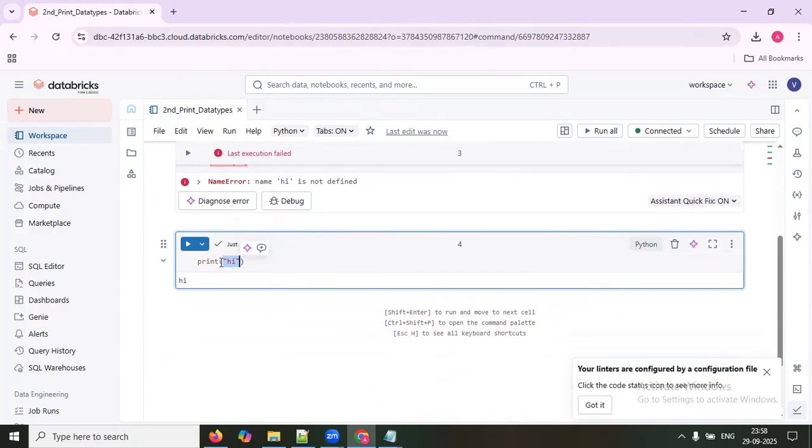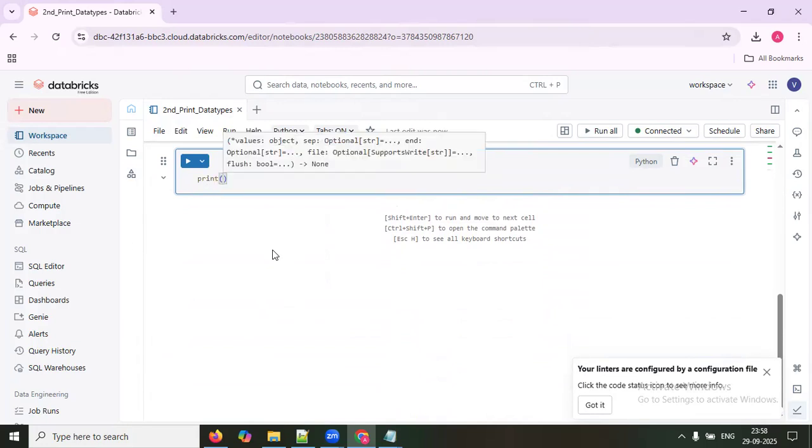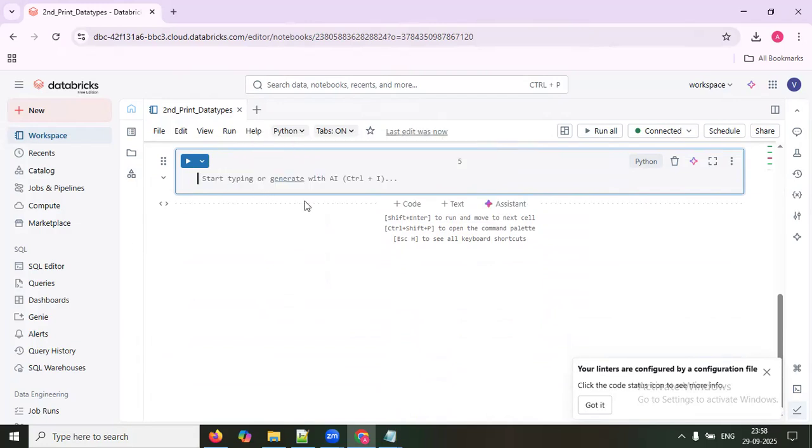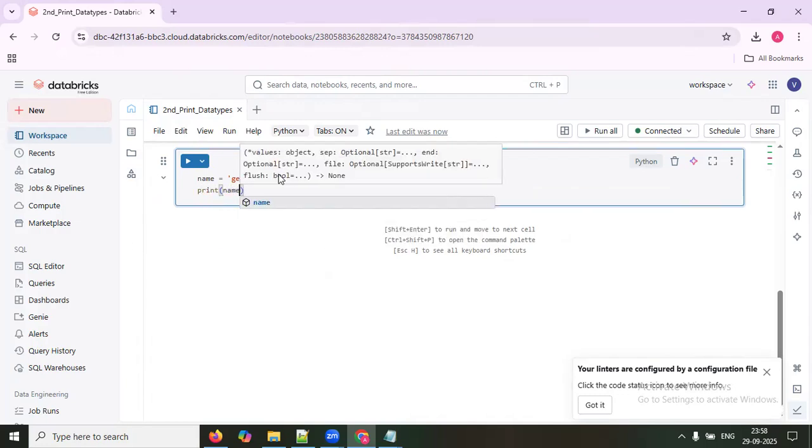Okay, fine. But with this print, what all can you do, Arjun? Just to print, will I always be hard coding like this? No, nobody does this in real time. So let's say I want to print your name. Arjun, what is my name? How will I know? I will ask you, please tell me your name. My name is Geetika. Then this name you want to print, I can say print name.